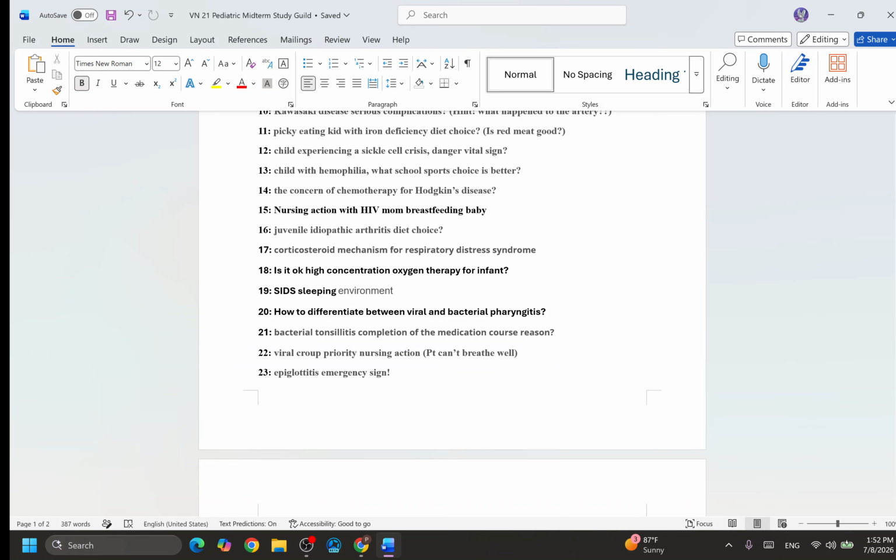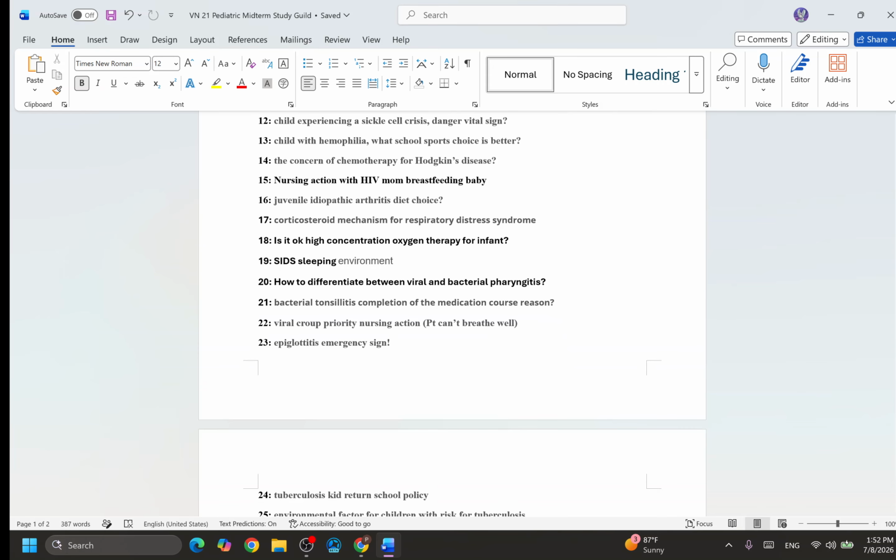All right, 17, corticosteroid mechanism for respiratory distress syndrome. That means the baby was born with this kind of disease, RDS. Remember, the steroid medication is helping something get mature, right? We say it's for the whole body, but especially for one organ. That organ needs to mature, so the baby can breathe better. What organ? We use a steroid to make that organ more mature in the baby. Think about it. Is high concentrated oxygen therapy okay for the infant?